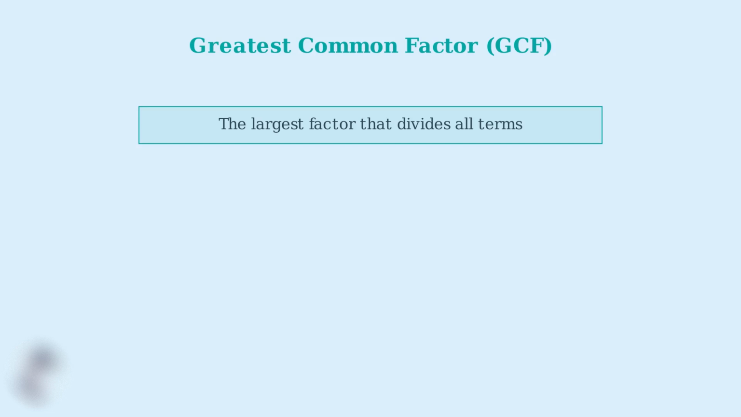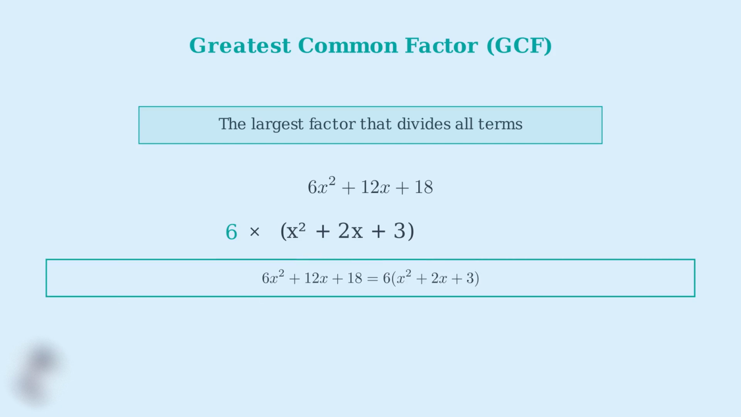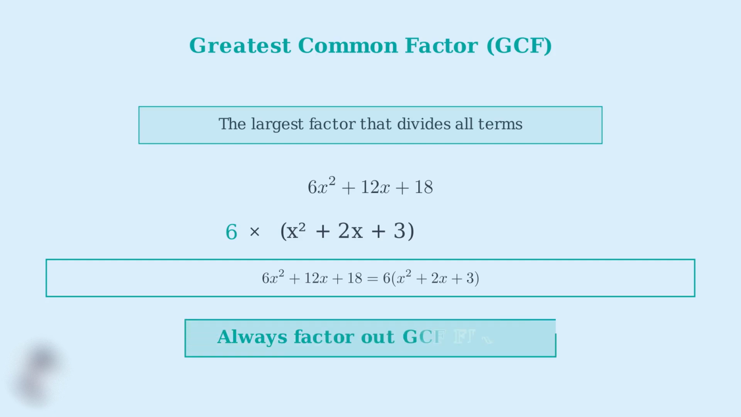Before we start factoring any trinomial, there's an important first step we must always check: the greatest common factor, or GCF. For example, consider the trinomial 6x squared plus 12x plus 18. Notice that all three terms are divisible by 6. We factor out the 6 first, giving us 6 times the quantity x squared plus 2x plus 3. This simplifies our work significantly. Always check for a GCF first, because it makes the remaining trinomial simpler to factor. This is a crucial step that many students forget, but it can save you time and reduce errors.